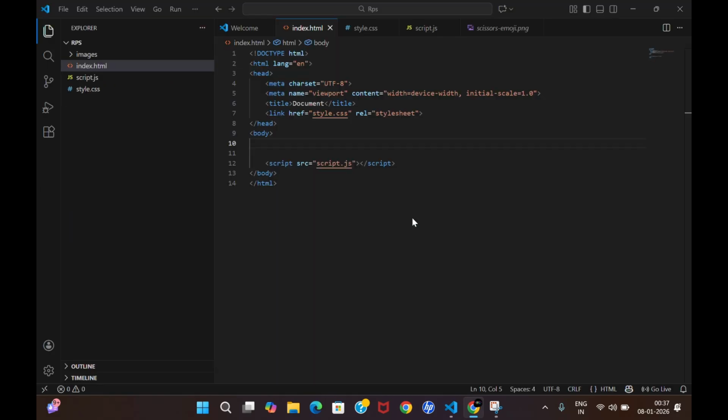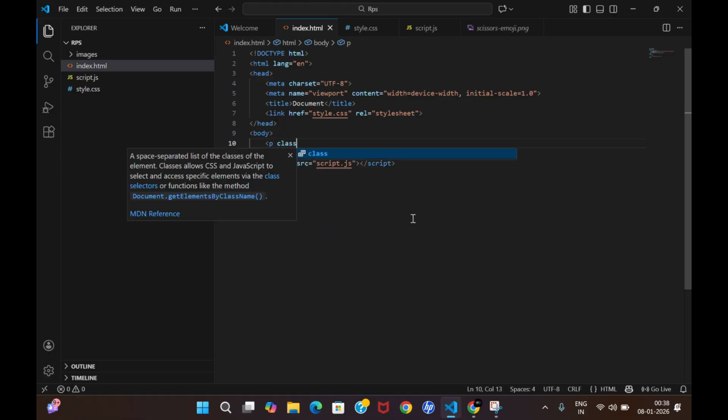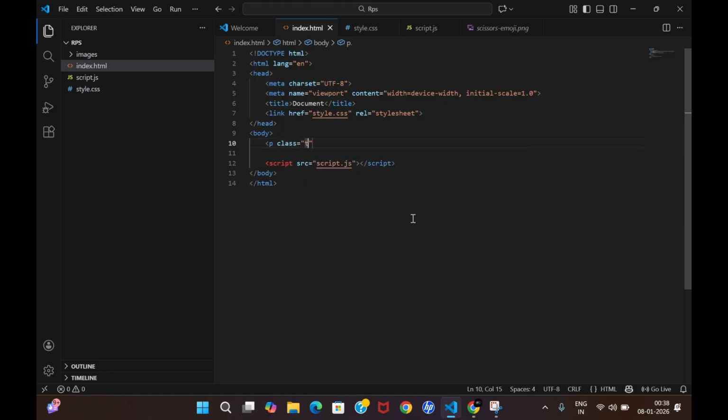Now we will go to the body tag. Let me write a simple paragraph tag over here and give it a class. Because it's a title, let me give it the class name title, and let the title be Rock Paper and Scissors. To view it, let me go through Live Server, and you can see that on a blank screen the title has appeared over here, right?